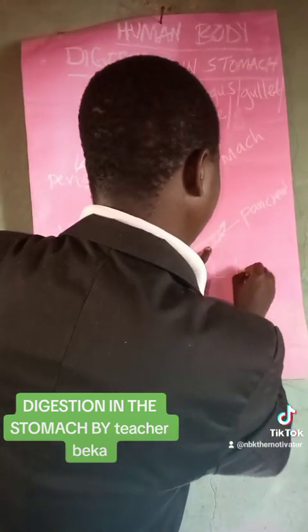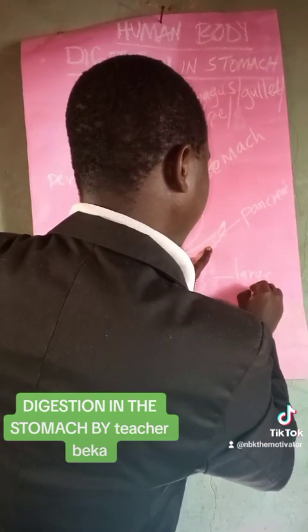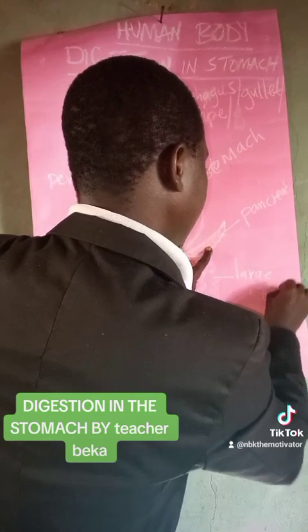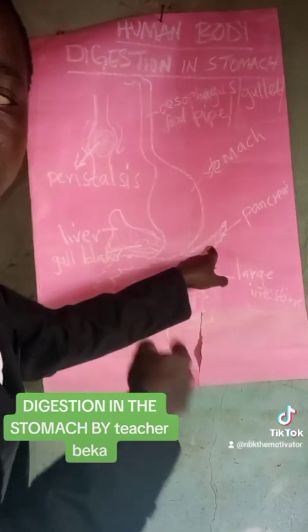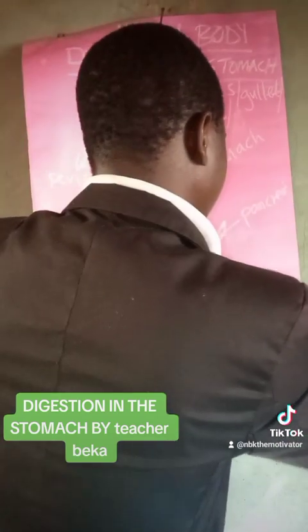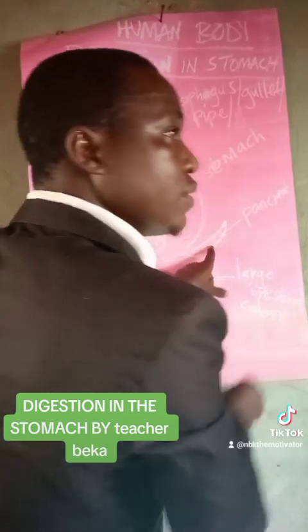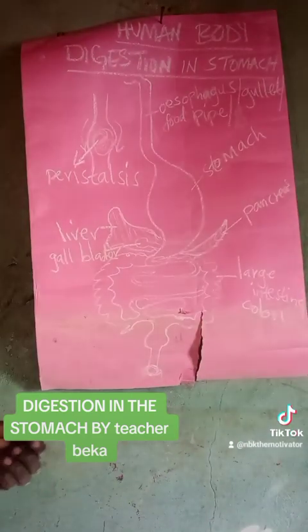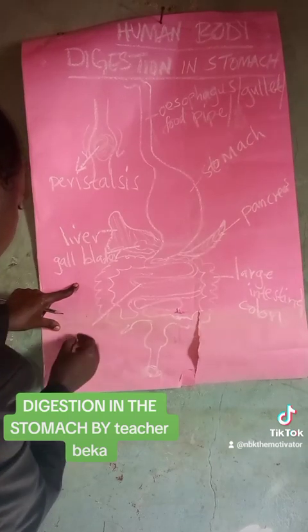Also, this one here is the large intestine. Or it's also known as the colon. And then from there, we have what we call the small intestine.